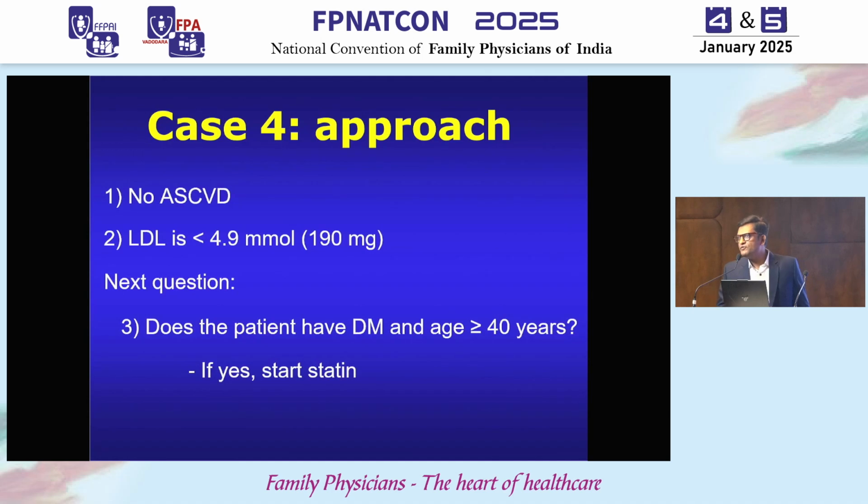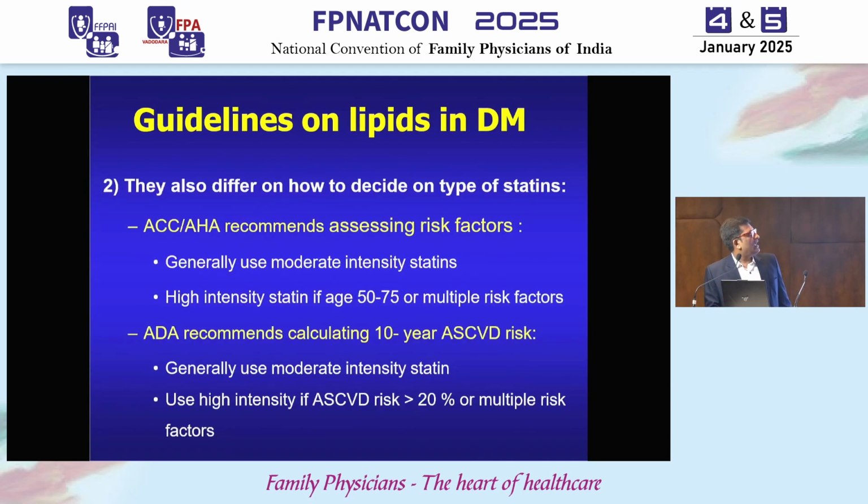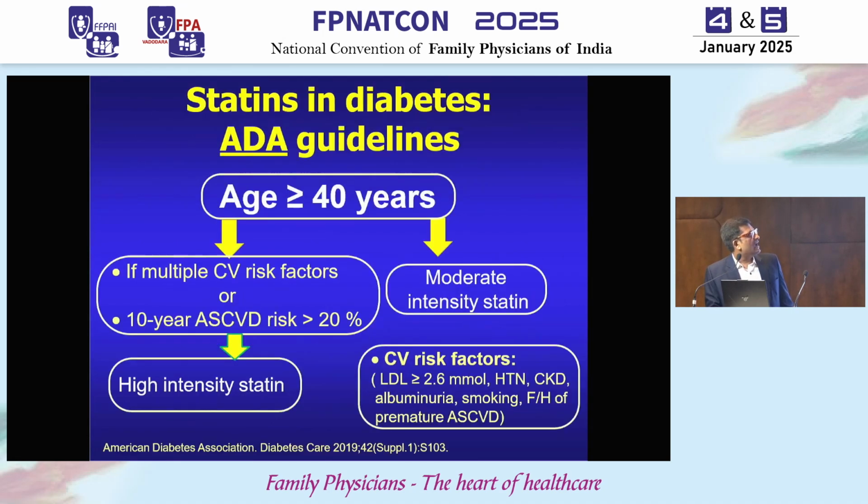Now there is a bit of confusion here because there are 2 guidelines. So there is no doubt that we should start statin. How? So there are 2 guidelines. One is the ACC-AHA, American College of Cardiology, and another is ADA, Diabetic Association. They differ slightly in the age criteria. ACC says 40 to 75 and ADA says anyone more than 40. Any diabetic more than 40 should be prescribed statins. And they also differ on how to decide on the type of statins. For example, ACC, I will put the chart.